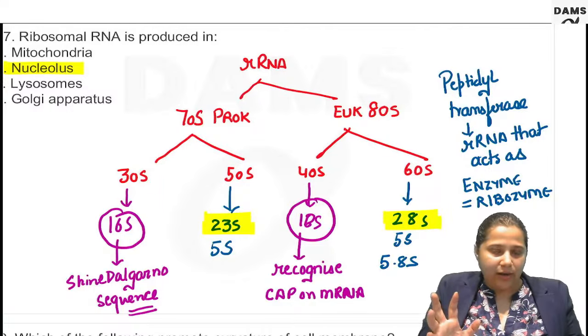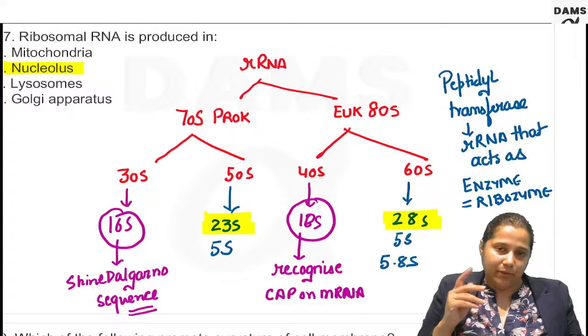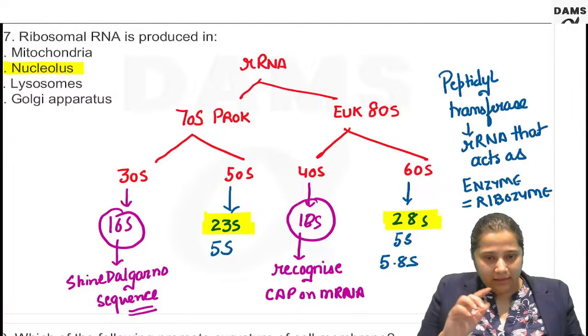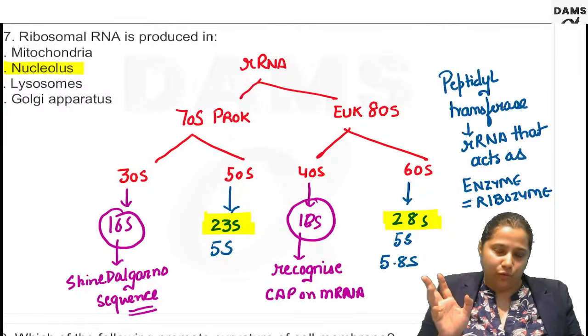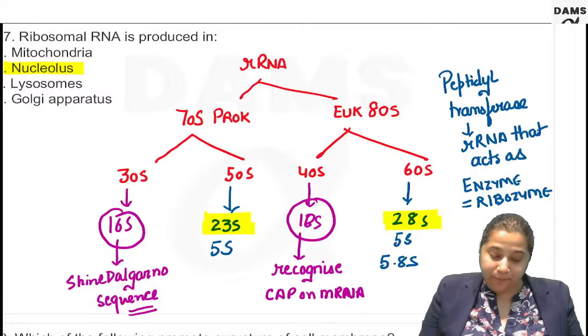So two rRNAs, different types in prokaryotes and eukaryotes, depending upon the sedimentation coefficient. S is sedimentation coefficient. More on this in detail under RNA topic.